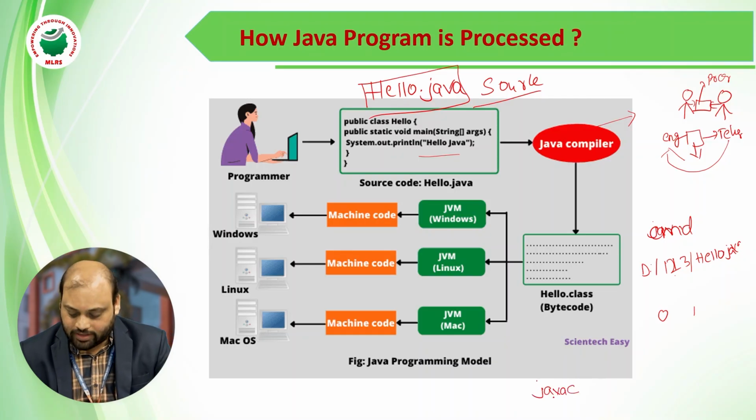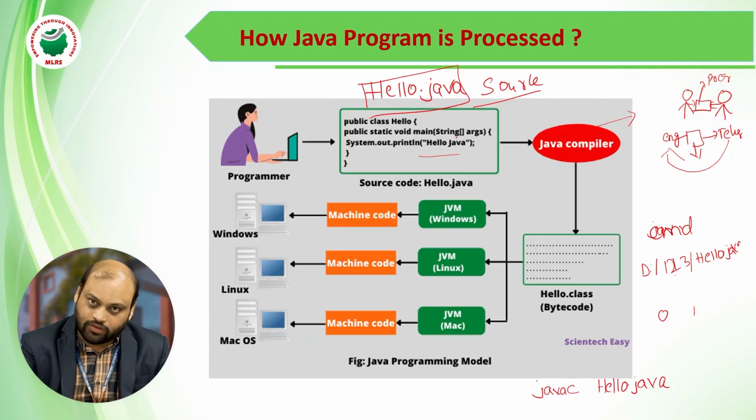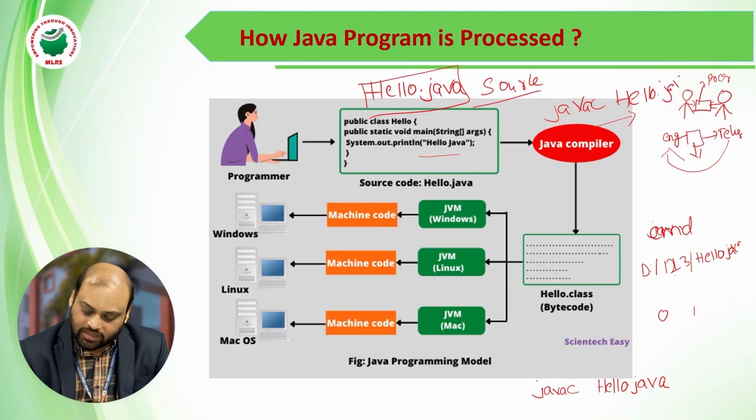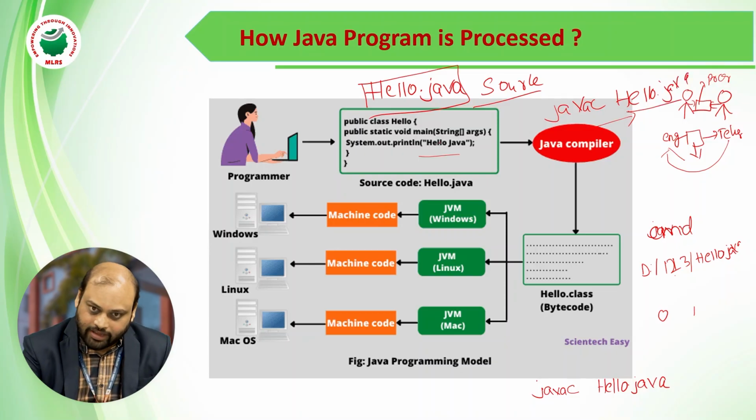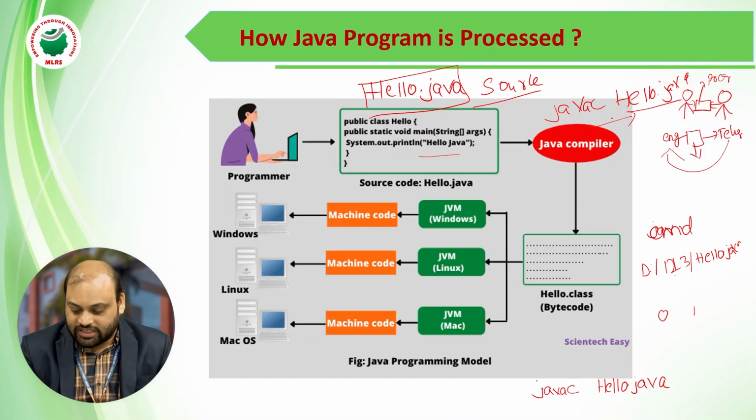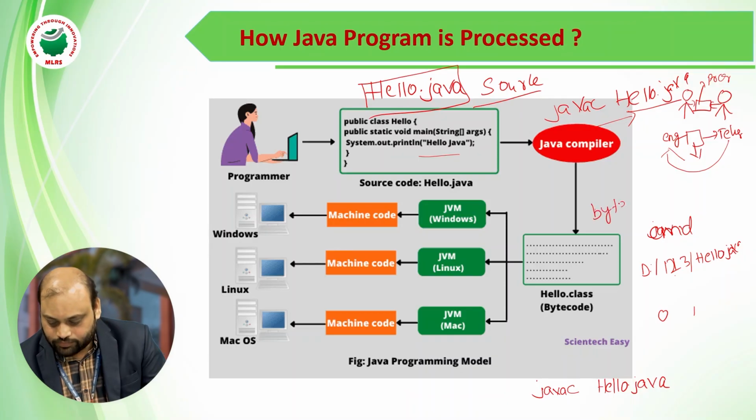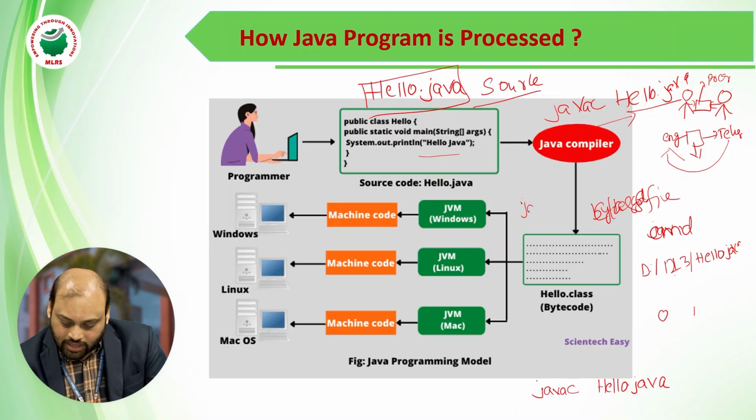So you are asking the Java compiler about hello.java. This is the file name. So you are giving your source file by writing a command in the command prompt: javac space hello.java. Here hello.java is the file name of this code. Now this will generate one intermediate code, generally called bytecode. This is a class file. A hello.class file will be generated here.